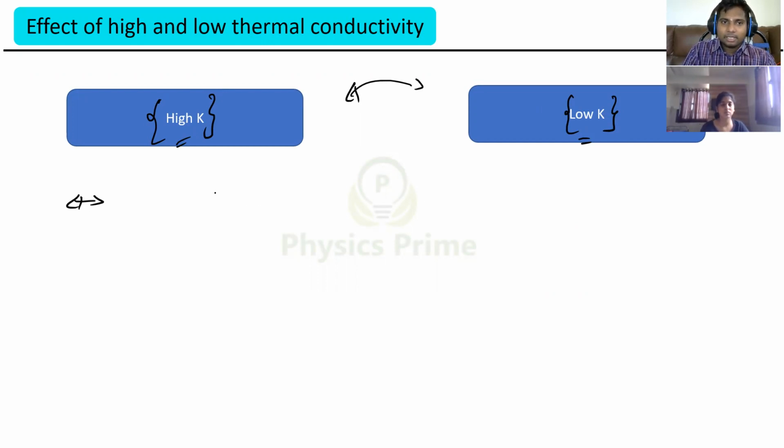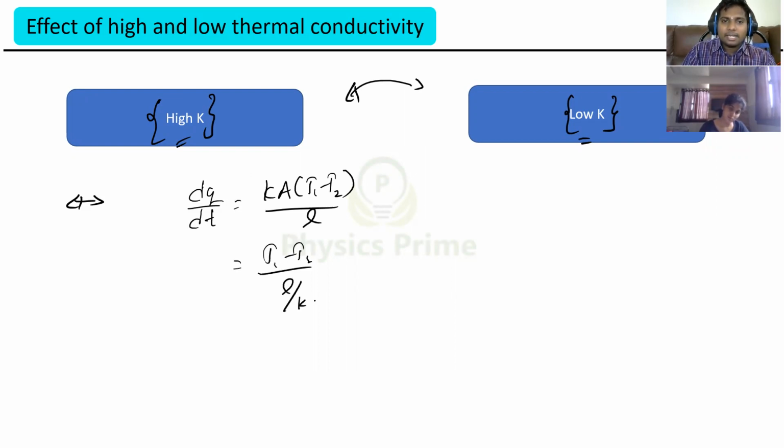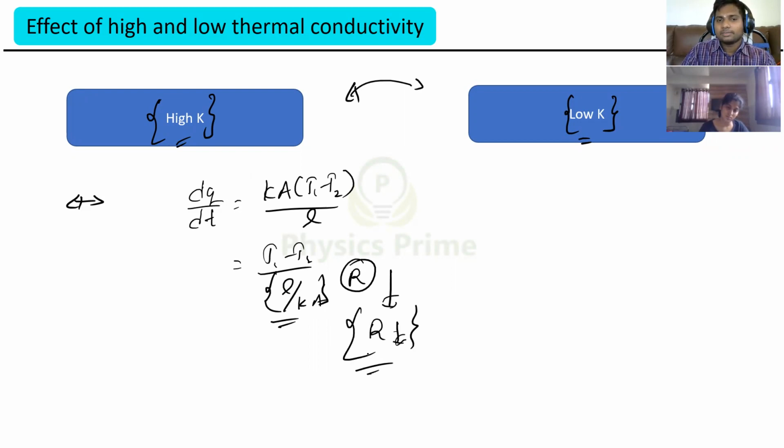You can see here, thermal conductivity, in the sense of what? dQ by dt is equal to K into (T1 minus T2) by L. Otherwise, we can write this as (T1 minus T2) by (L by K), right? This formula has to be comfortable. So if K is very high, that means L by K will be very low, right? The resistance will be very low. Conductivity is very high, means resistance will be very low, right?